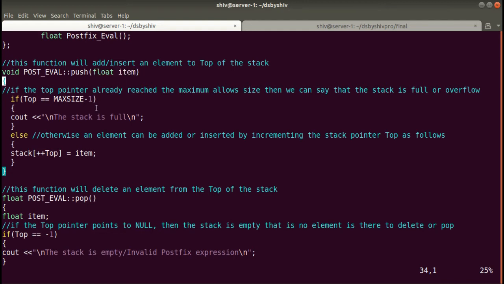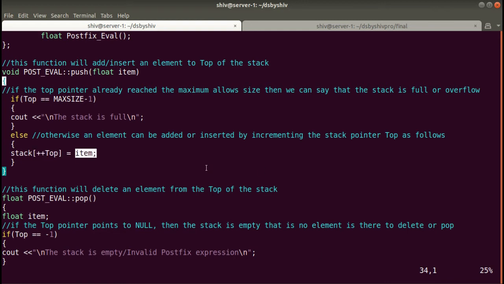Here, first we will check whether top is equal to max size minus 1. If it is true, then we will show the message stack is full. Otherwise, first we will increment the index value of top. At the start it was minus 1, so plus plus will make it 0, meaning minus 1 plus 1 equals 0. So in the float type stack array, at index 0 this item value will be stored.